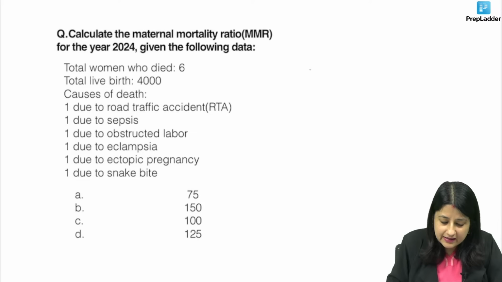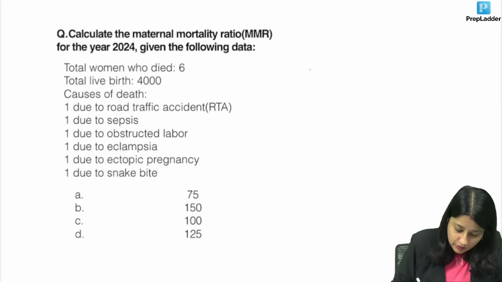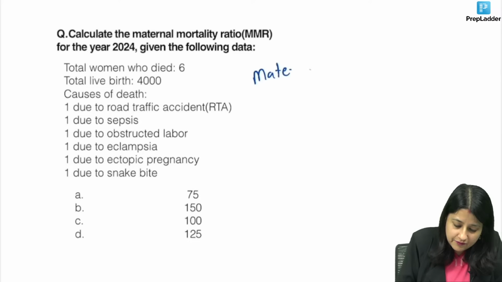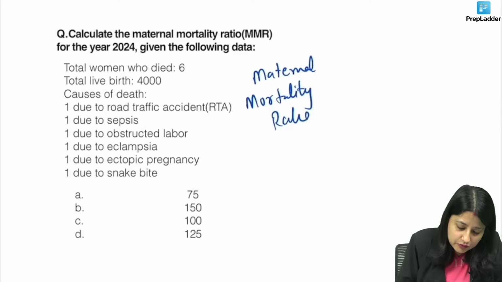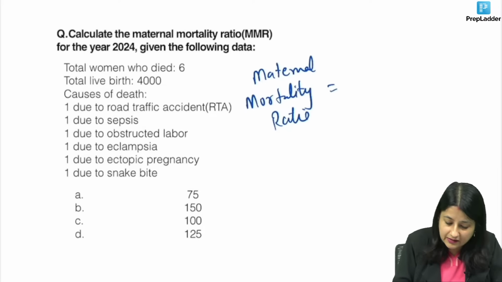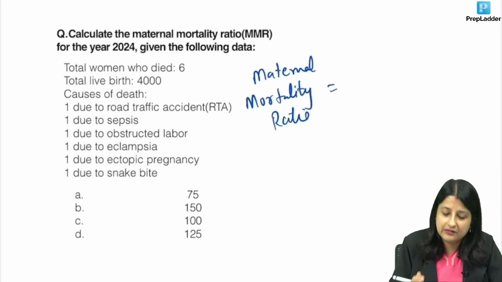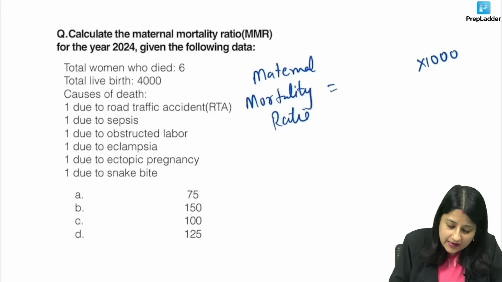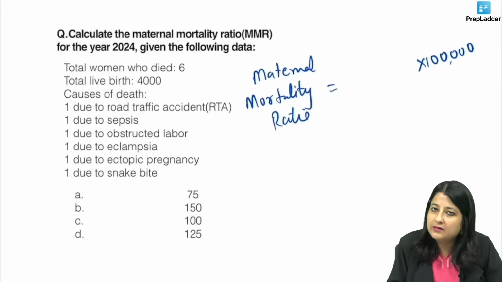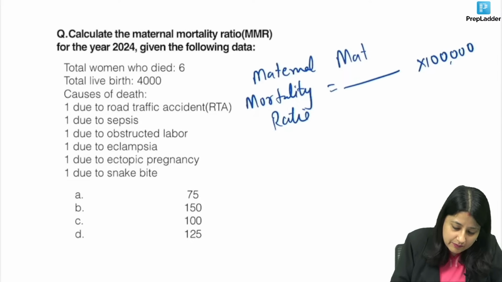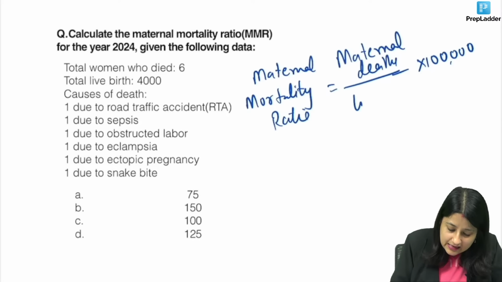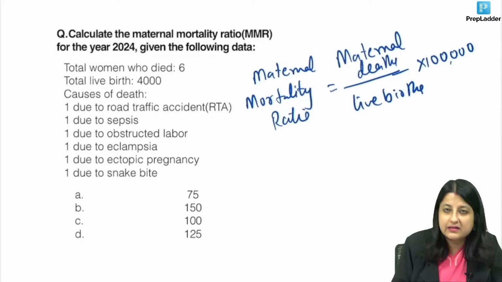Calculate the maternal mortality ratio for the year 2024 given the following data. Now I hope all of you remember what is maternal mortality ratio, guys. For maternal mortality ratio, numerator is not a part of denominator. And maternal mortality ratio is the only formula, or maternal mortality rate and ratio both, where the multiplier is 1 lakh, right? The multiplier is 1 lakh. So it is total number of maternal deaths per 1 lakh live births. I hope you remember this.